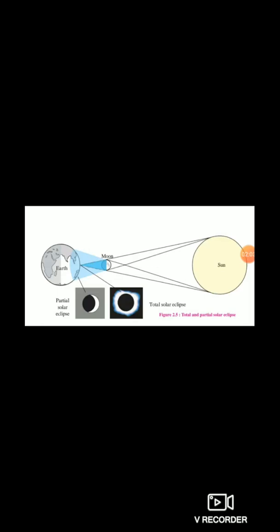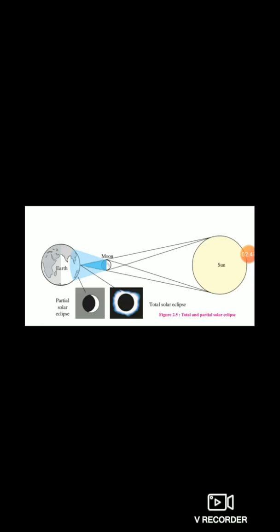During the same period, at the place where the shadow is lighter, the sun appears partially covered. The sun is partially covered, half covered. This condition is known as partial solar eclipse because half the portion is getting shadowed. See the picture. The total solar eclipse is seen in a very limited region of the earth. The moon's shadow falls on a limited region of the earth.